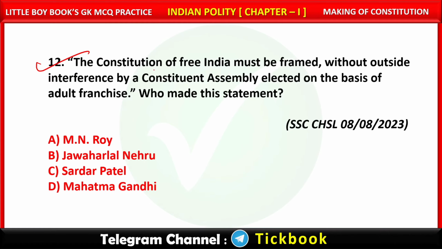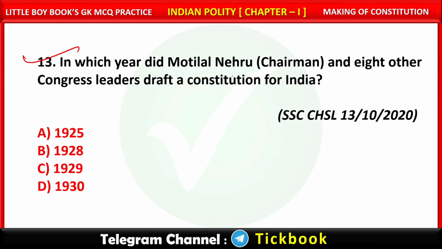Question number 12. The Constitution of Free India must be framed without outside interference by a Constituent Assembly elected on the basis of adult franchise. Who made this statement? Option number B. Jawaharlal Nehru. Question number 13. In which year did Motilal Nehru and 8 other Congress leaders draft a constitution for India? Option number B is the right answer, 1928.